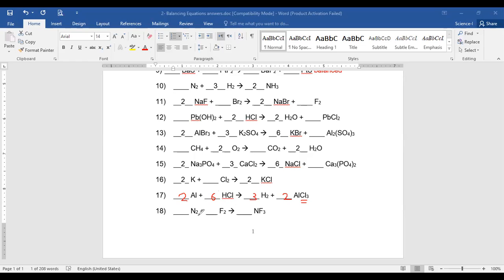And 16? Yep, 16 or 18? I did 18. So, okay, 16 is easier. So let's try to do it here. That's very easy, actually. Look with me. Here we have one potassium, and here one potassium, 1K, 1K. But here we have 2 chlorine, and here just 1, yes? So we're going to put 2 here to make it 2 chlorine. Once we add these 2, we have 2 potassium now, so we're supposed to put 2 here. That's it.